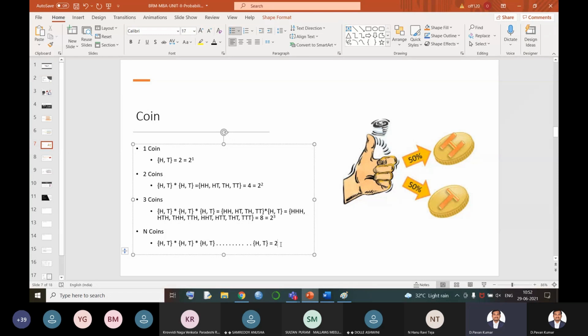Similarly, when n coins are tossed, the total number of outcomes of a random experiment is how much here? 2 power n. The total number of exhaustive cases is 2 power n. That is for the case of a coin.